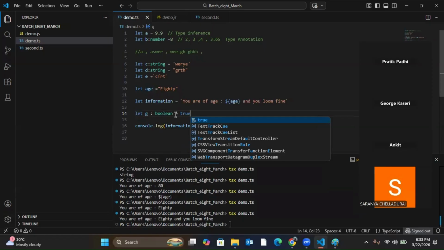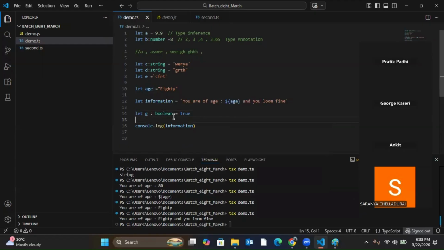Declare the variable as smoke or smoker, so it's very easy to understand. Let smoker be true or false. Or let's say flag, so flag can be either true or false, right?